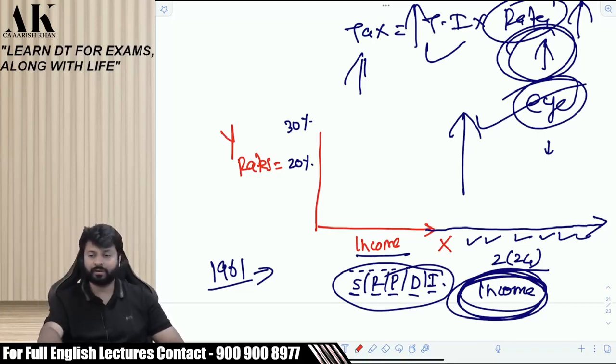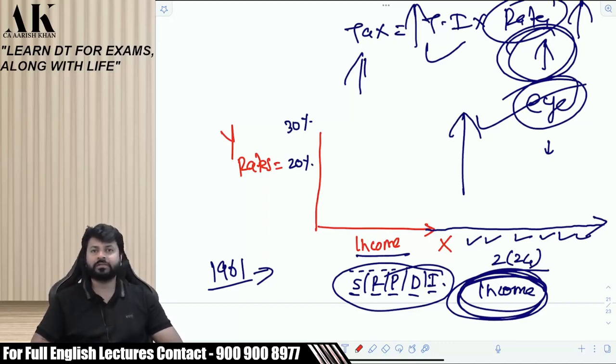That is the biggest problem of an inclusive definition. So if I say income includes profits and gains from business and profession, income includes capital gains, income includes gifts, income includes lottery, income includes rents, income includes interest, income includes dividend, then if there is something similar to this, that can also come in this, because the definition given is inclusive definition. It is not exhaustive.